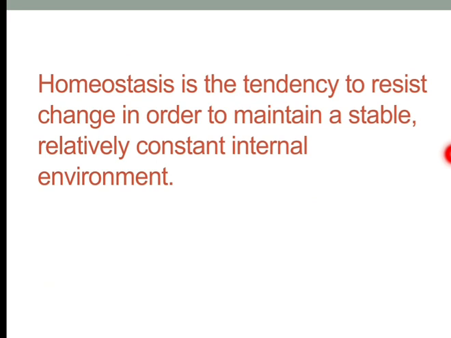So my dear students, in this session we discussed two important characteristics of living organisms. The one was metabolism and the other one was homeostasis. Metabolism is a series of chemical reactions taking place inside the body. There are two types of metabolism, one is anabolism and the other one is catabolism. Anabolism is the building up metabolism, whereas catabolism is the breaking up metabolism. Then we discussed homeostasis. Homeostasis is a condition in which the body tries to maintain a constant internal environment.